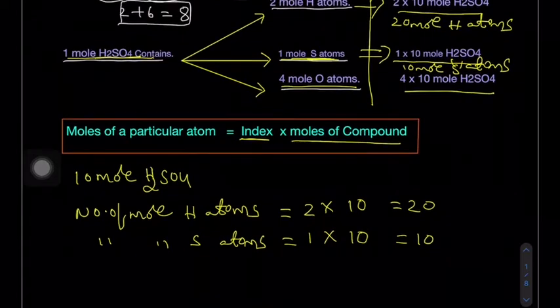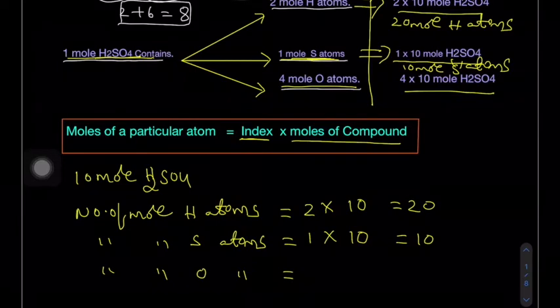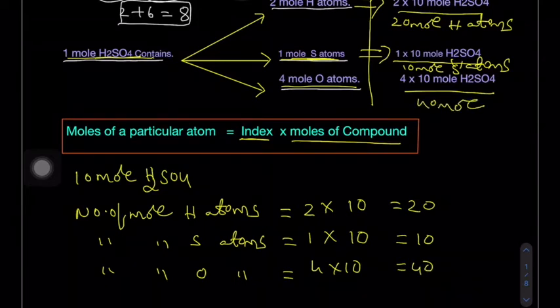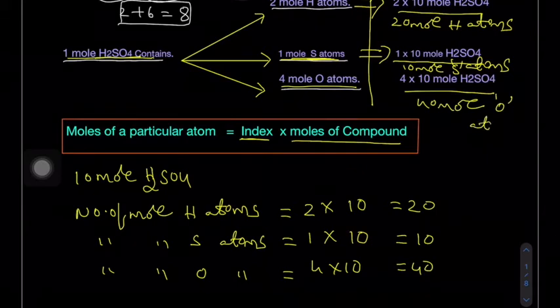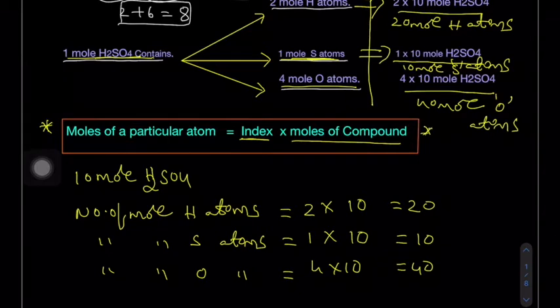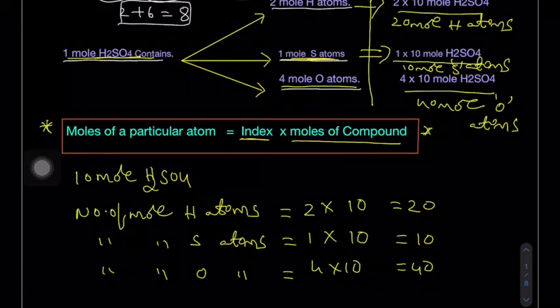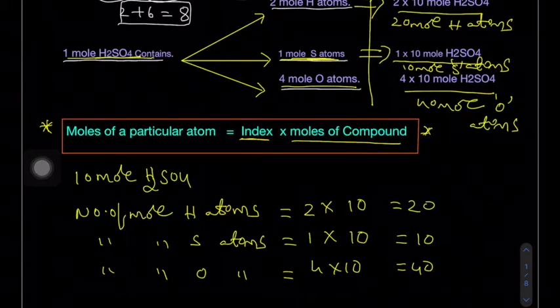Okay. Now come to the number of moles of oxygen atoms. Here there are 4 oxygen atoms per molecule of sulfuric acid. So 4 into the number of moles of the compound, which is 10. So 4 into 10, that is 40 mole oxygen atoms. Okay, so this is very important. Whenever we are comparing the number of particular atoms, we have to consider the index into the number of moles of that compound, the compound in which the atom is present.